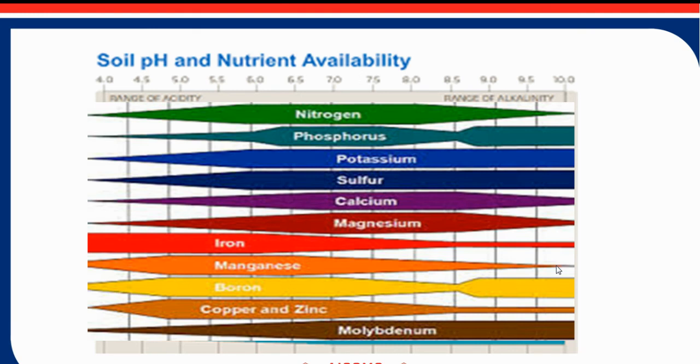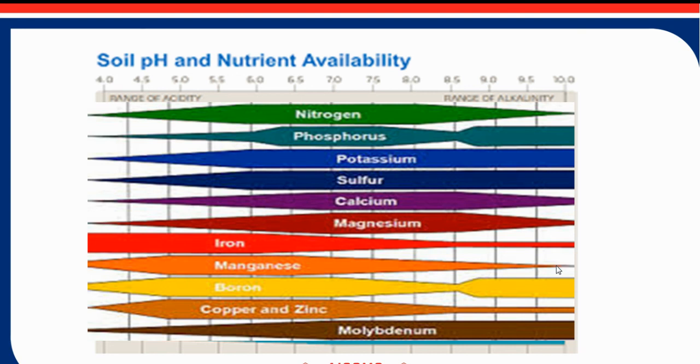So in this graph, you can see the soil pH's relationship with nutrient availability. Nitrogen, phosphorus, potassium, sulfur, calcium, magnesium and molybdenum: at the neutral value of pH, availability of these nutrients is high, and nutrient availability may get reduced when the soil goes acidic or alkaline. For iron, manganese, boron, copper and zinc, above 5.5 pH up to 7, these nutrients are available in the soil.